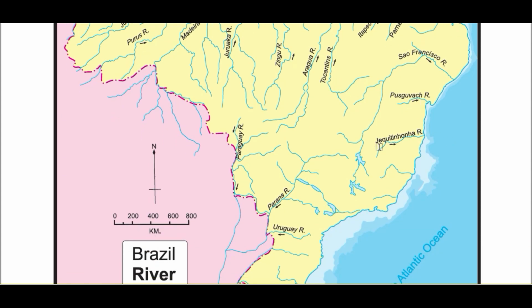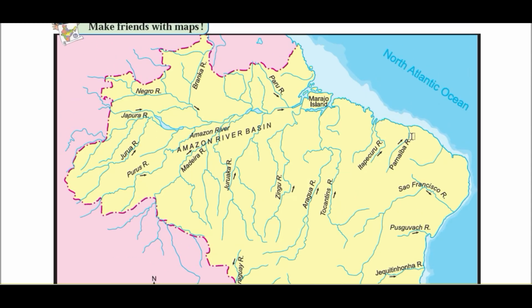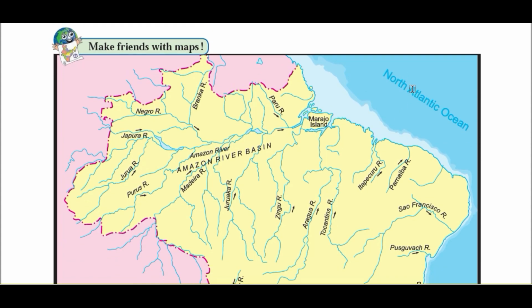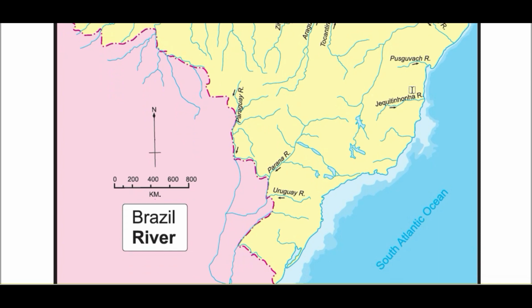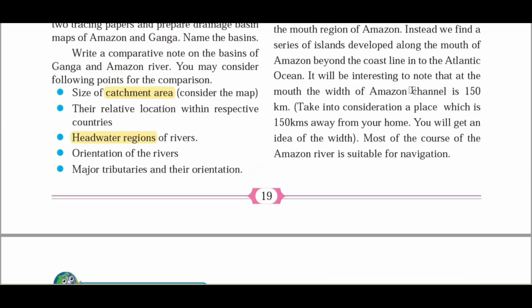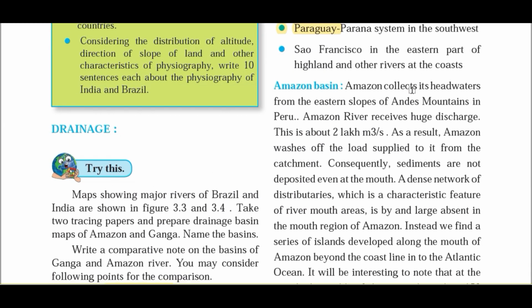Here you can see some coastal rivers which originate near the Great Escarpment and they drain into the South Atlantic Ocean. Here you can see some other rivers which originate on the northern slope of this Brazilian highland and they drain into the North Atlantic Ocean. So in this way we are going to discuss all these drainage patterns one by one. So let's start with the Amazon River basin.